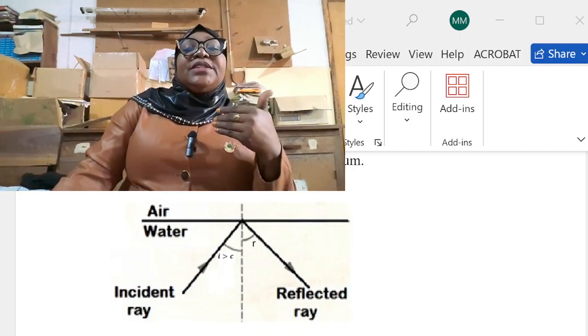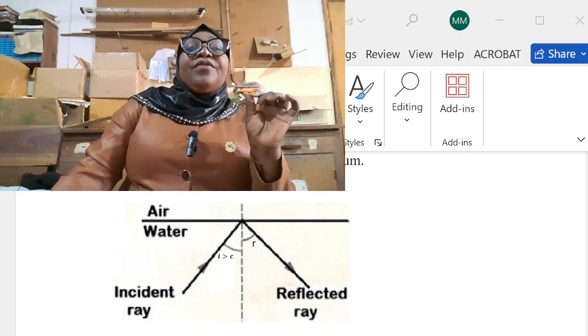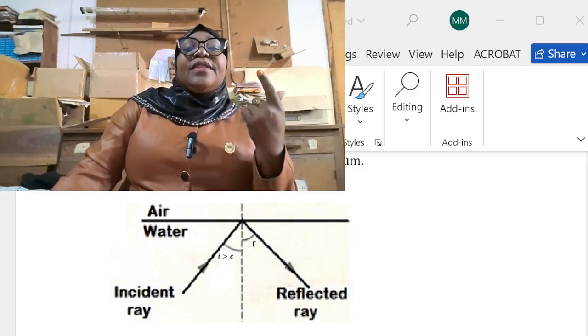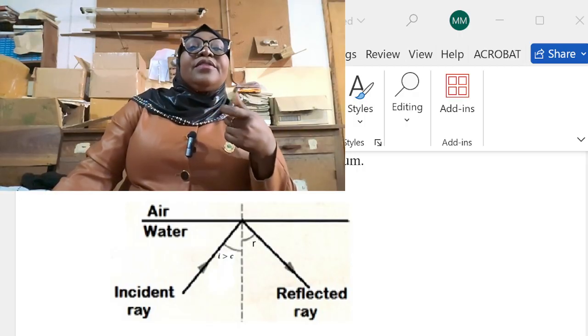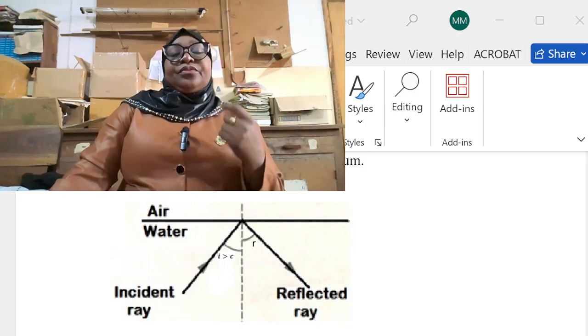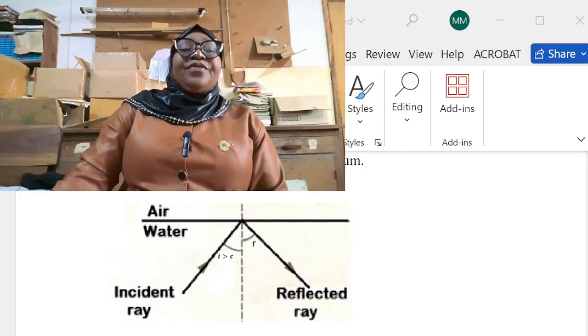So at this moment, the ray of light is said to undergo total internal reflection. It strikes the boundary and is reflected back to its original medium.